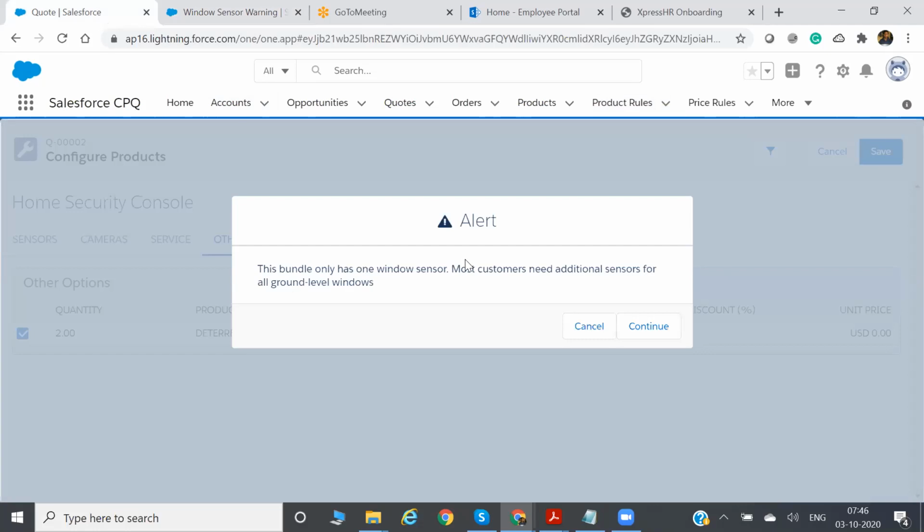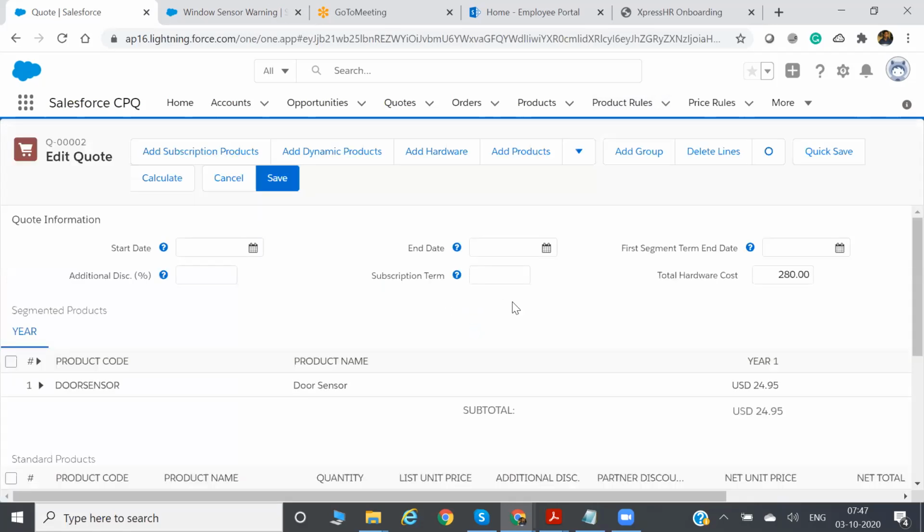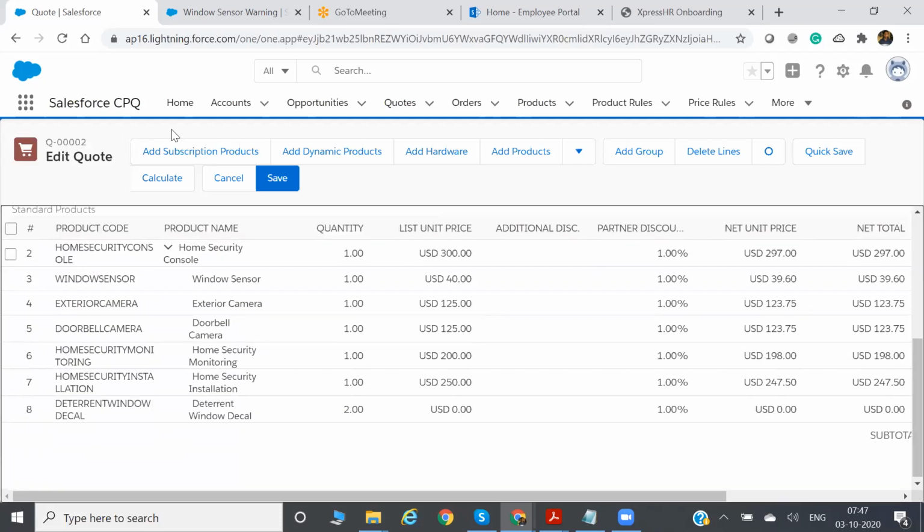What is alert and what is validation? Alert is a validation, like an exception thrown on the UI. Exactly. It's an exception or warning message you are displaying to the sales rep before saving the product bundle into the quote. Now there is a small difference between alert and validation. Why are there two names? For alert, you can ignore this message and continue. If you click on continue, it will be added in the quote. See, it has been added in the quote, Home Security Console.